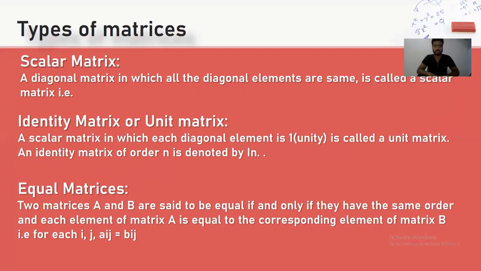It is denoted by I n. Equal matrices: two matrices A and B are said to be equal if and only if they have the same order and each element of matrix A is equal to the corresponding element of matrix B.